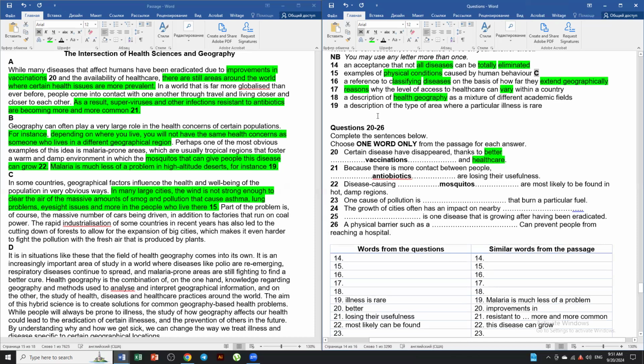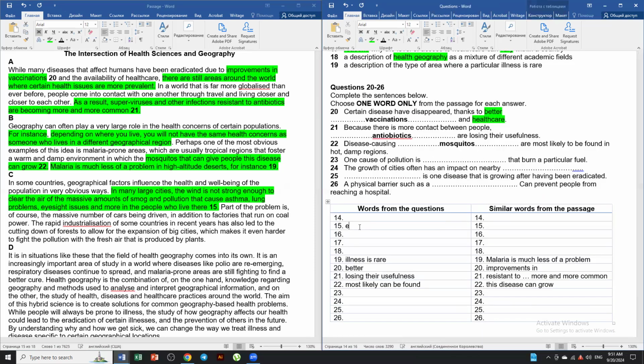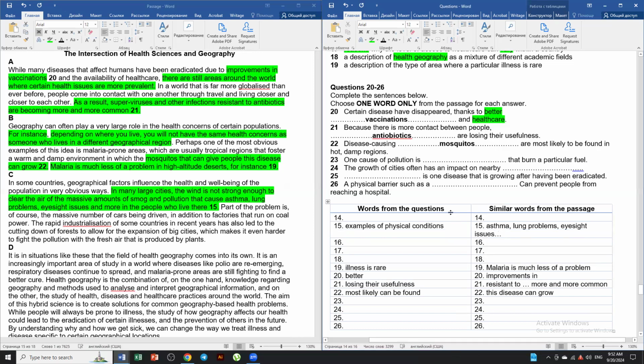However, examples of physical conditions are asthma, lung problems, eyesight issues, and so on. I'm just going to give that. All right. So moreover,